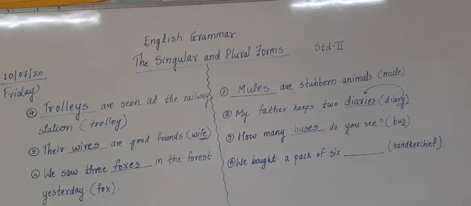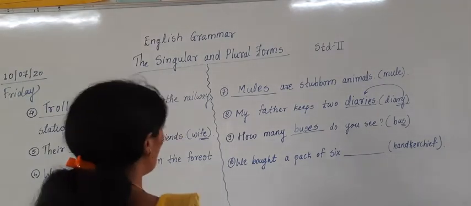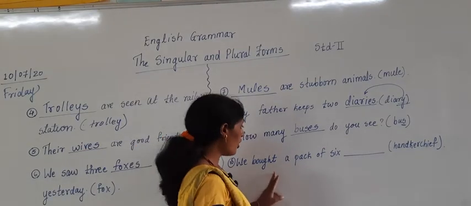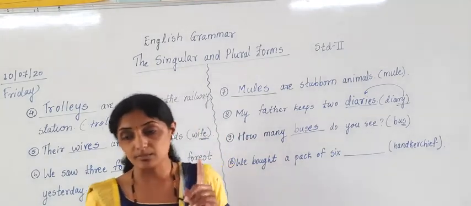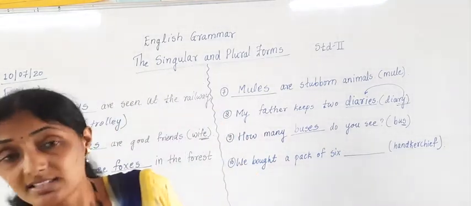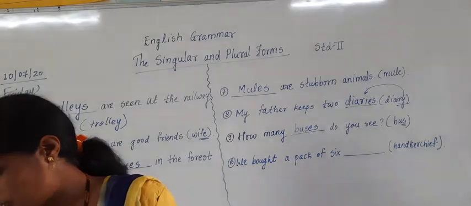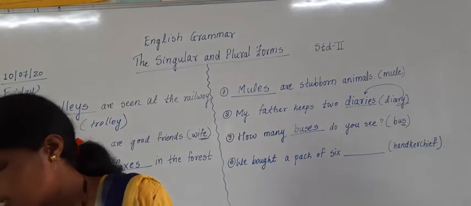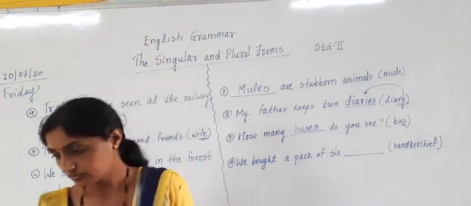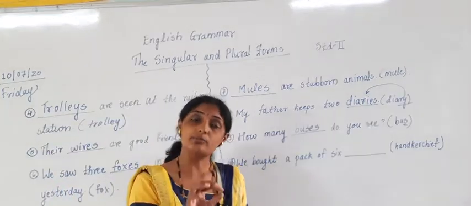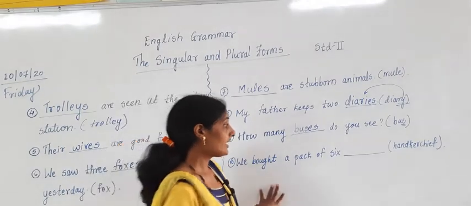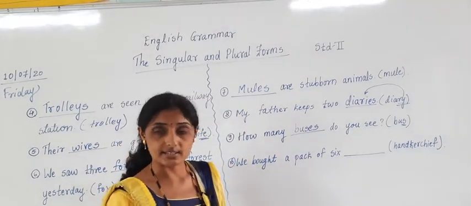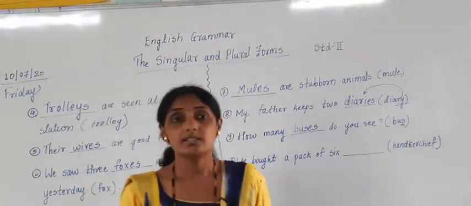Singular and plurals. The last sentence is what? We bought a pack of 6 handkerchief. Now I have told you there are some rules in which the singular noun does not change. Correct? There are some words like hundred, million, billion, they do not change. And there are some words where we have to add only S. Which are those? Chief. CHIEF.